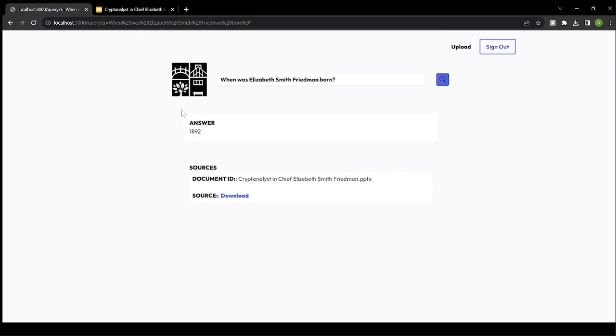It also cites all the sources that it used to produce this answer, and all of these sources can be downloaded by the researchers to be used at a later time.